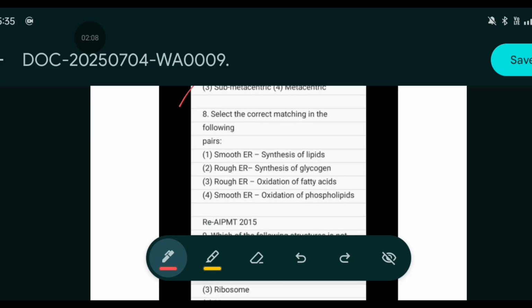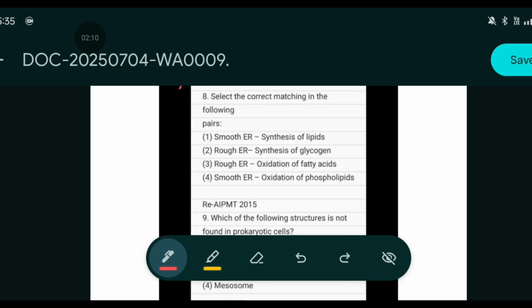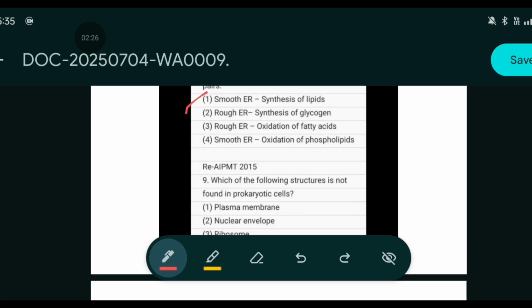Select the correct matching. Smooth endoplasmic reticulum, synthesis of lipids. Rough endoplasmic reticulum, synthesis of glycogen. Rough endoplasmic reticulum, oxidation of fatty acid. Smooth endoplasmic reticulum, oxidation of the phospholipid. Here it's very clear, the answer is 1.